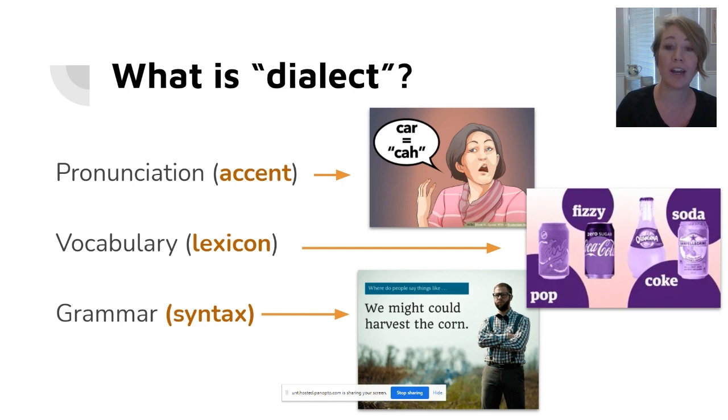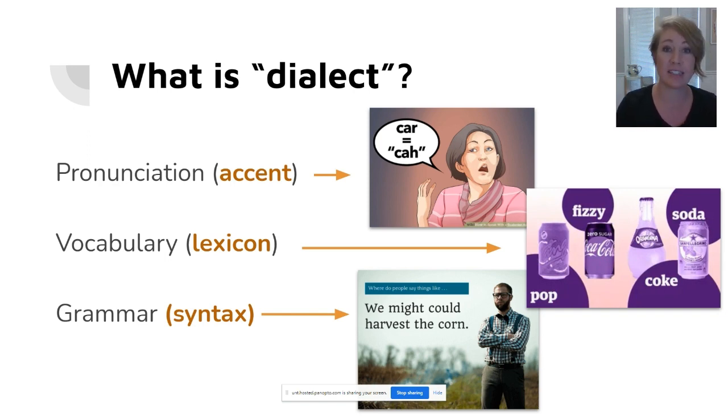Most of you will recognize some of what dialect means by the word accent. So when you think about how British English sounds different than American English, for example, the difference between water and water, this is known as accent. But accent is just one feature of dialect. A dialect is the whole language system.